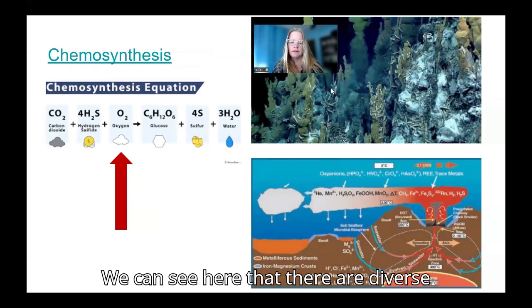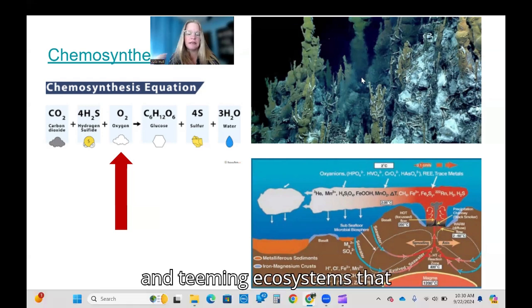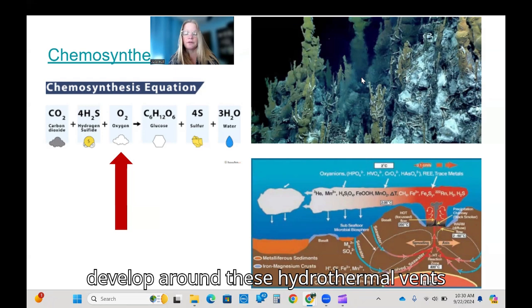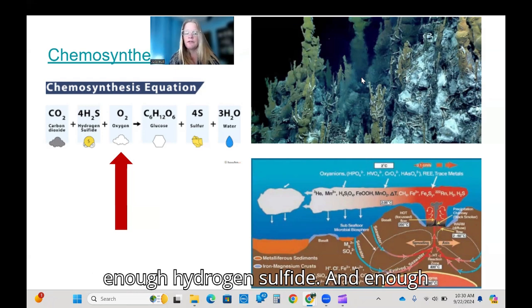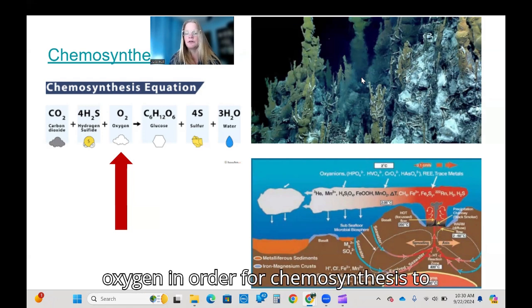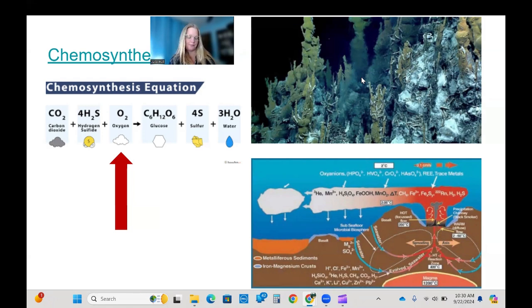We can see here that there are diverse and teeming ecosystems that develop around these hydrothermal vents that provide enough thermal energy and enough hydrogen sulfide and enough oxygen in order for chemosynthesis to occur.